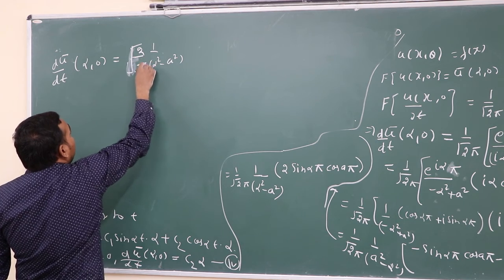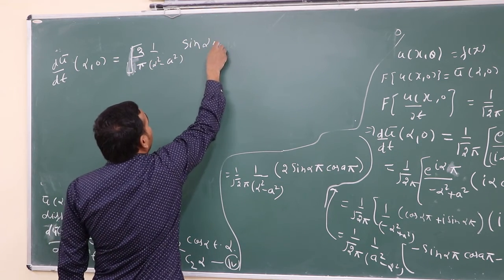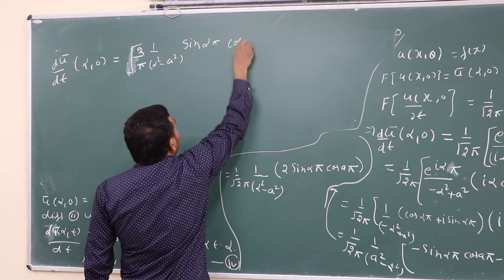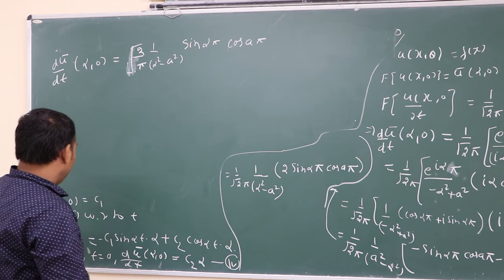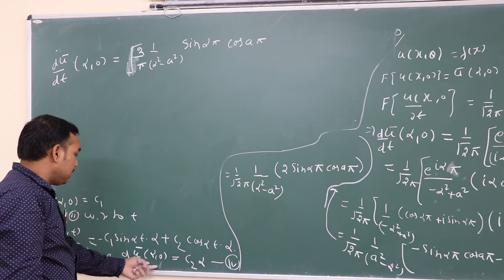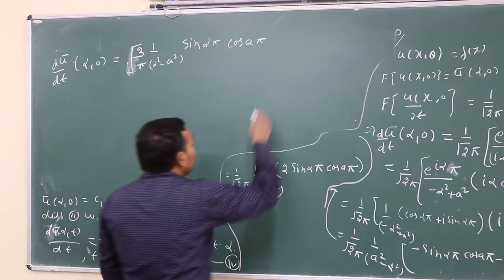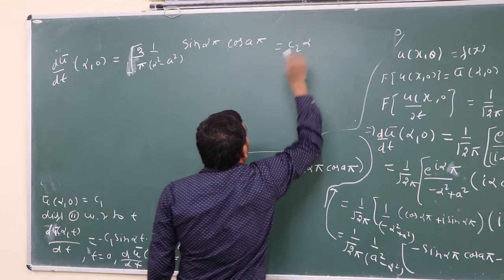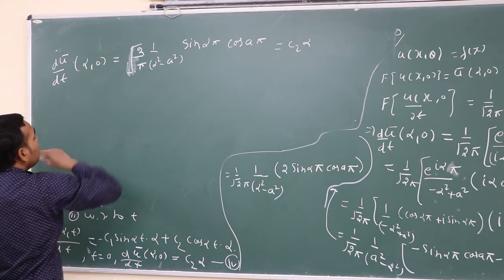sin alpha pi cos a pi, and you know from equation third du bar dt at alpha 0 equal to c2 alpha. So simply write this is c2 alpha. So we can say c2 is equal to this.